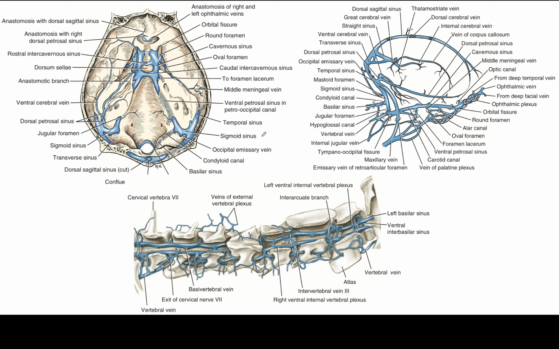The basilar sinus is a branch of the sigmoid sinus that continues caudally through the condyloid canal to the ventral internal vertebral venous plexus in the vertebral canal. The cavernous sinus lies on each side of the floor of the middle cranial fossa from the orbital fissure to the petro-occipital canal. Emissary veins connect each cavernous sinus with the ophthalmic plexus of veins rostrally and with the maxillary vein laterally. These sinuses are each continued caudally by the ventral petrosal sinus, which lies in the petro-occipital canal. Two or three intercavernous sinuses connect the left and right cavernous sinuses rostral and caudal to the hypophysis. The internal carotid artery courses through the cavernous sinus.